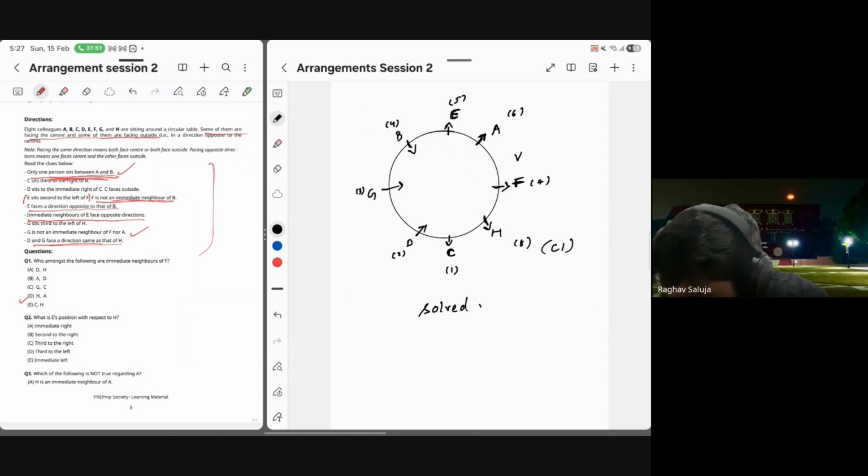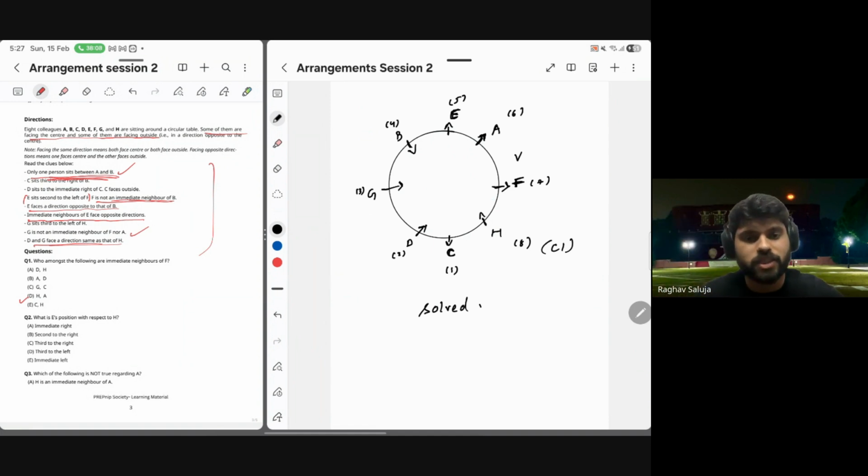What is E's position with respect to H? With respect to H, H is facing outwards. So what is E's position? Sorry. H faces in. By mistake. Because G is third to the left and left is going clockwise, right?